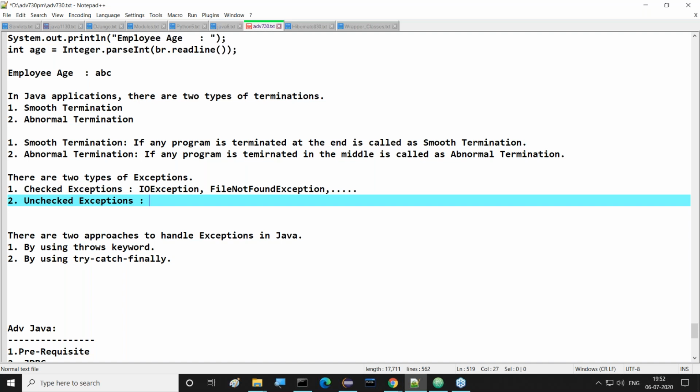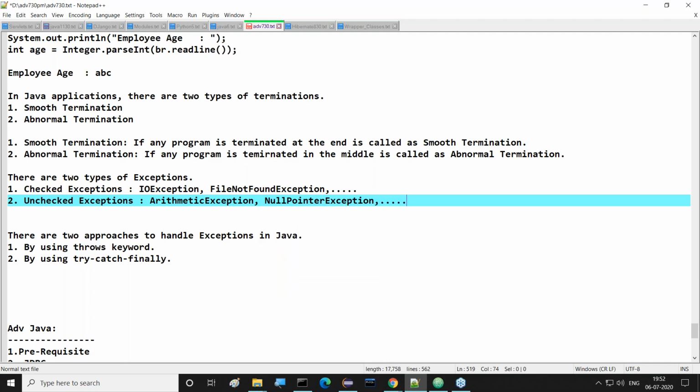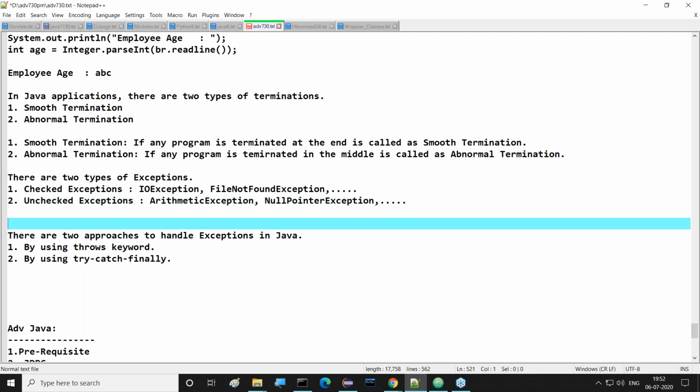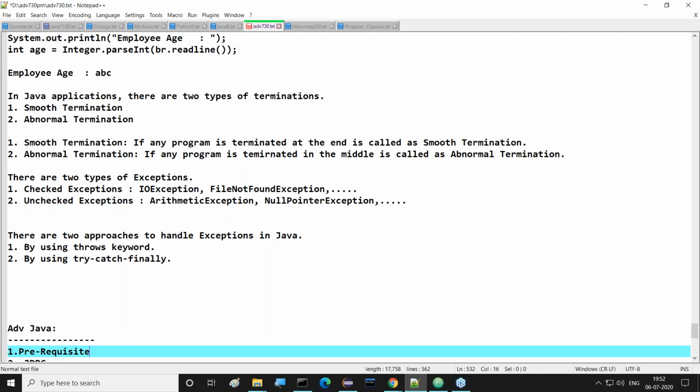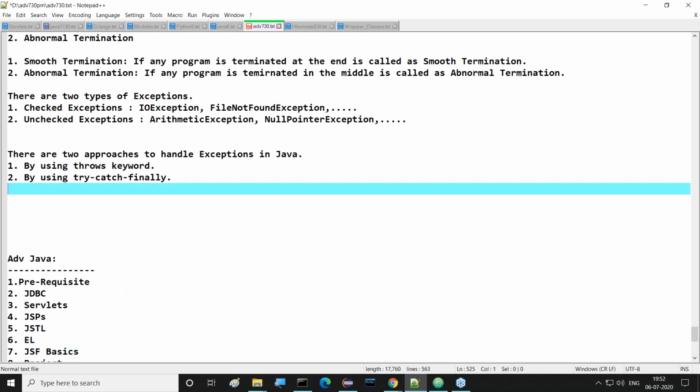They are nothing but unchecked exceptions. For example, arithmetic exceptions, null pointer exceptions, and so on. Right, so this is the difference we can identify, and much more we are going to discuss in the course content. All of you have to understand this clearly.